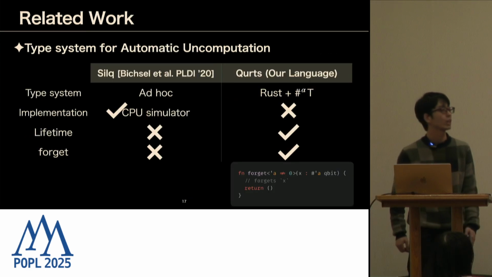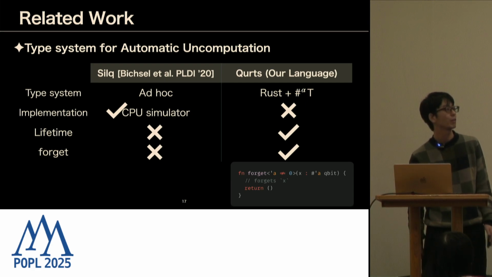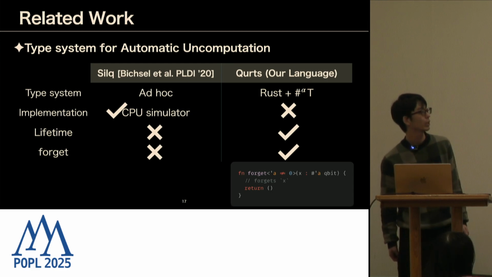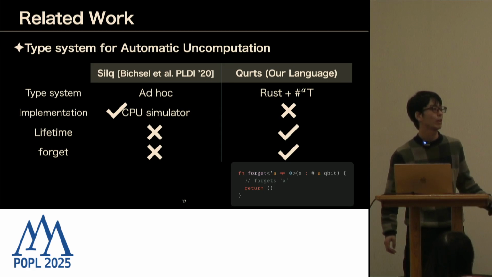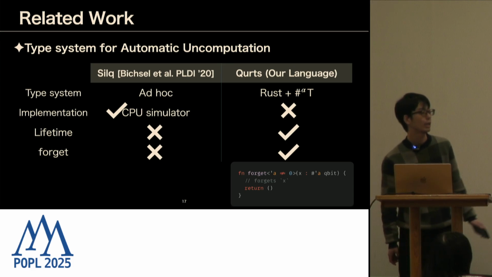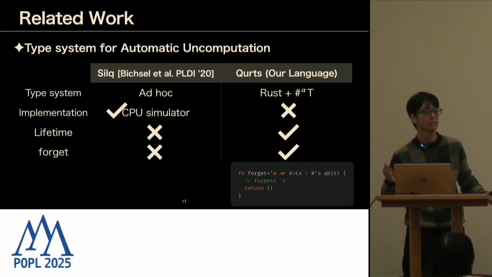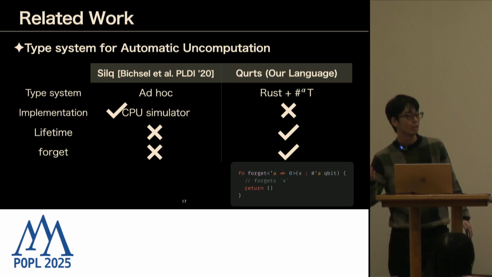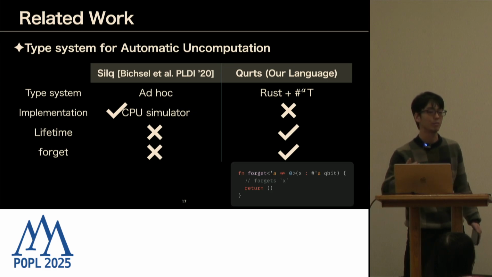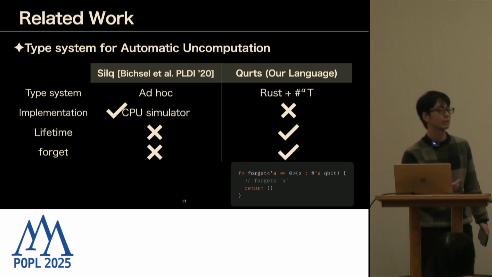And we also want to talk about related work. Automatic uncomputation governed by a type system was first introduced by Silq, which is pretty nice work, which also has a CPU simulator, which we don't have yet. But the type system was kind of ad hoc and a little bit tricky. In our work, we found out that the type system can be represented very nicely by adding sharp alpha t to the Rust type system.